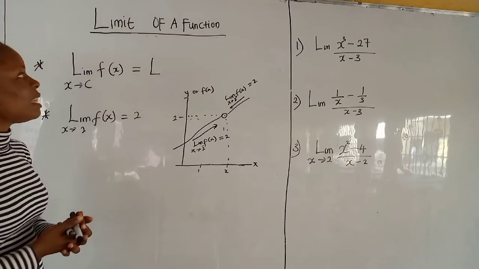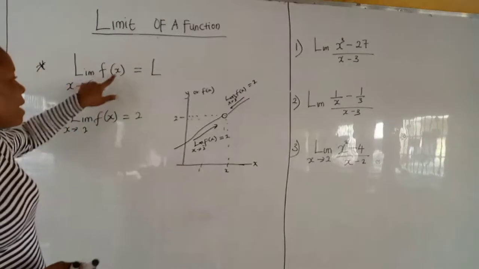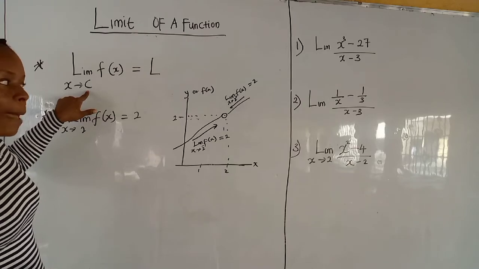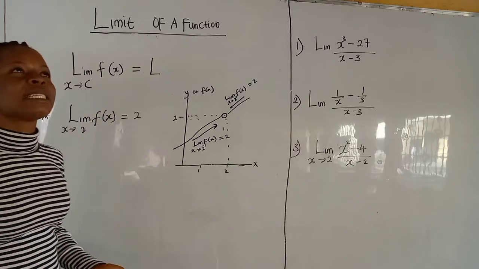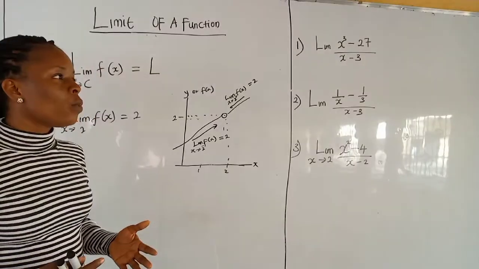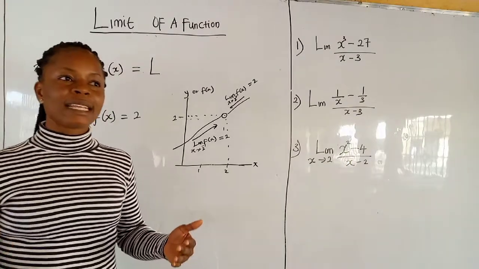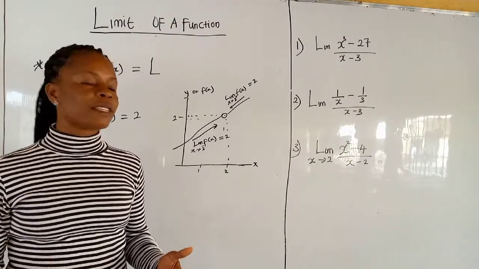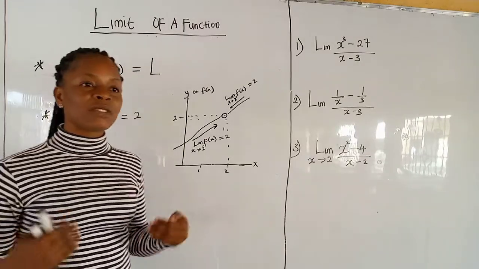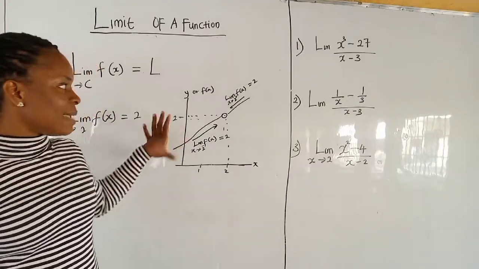I repeat myself, what is the limit of a function? Limit of a function helps to describe how a function behaves as the independent variable x approaches a particular constant or a particular number. Now, when we are talking about the existence of a limit, we are looking at it from the left hand side, and we are also considering it from the right hand side. Then comparing the two, if you have the same answer, then at that point your limit does exist. In our next video, we will be solving questions related to the existence of a limit.